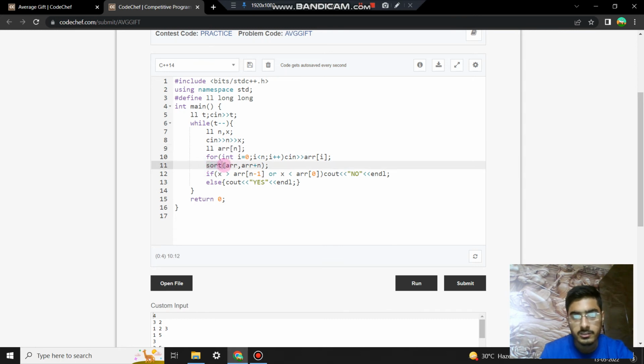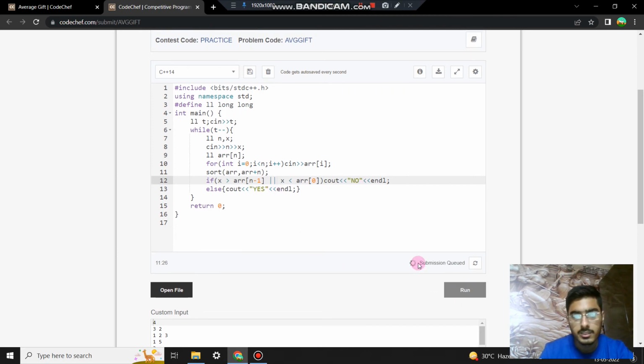Sort is the inbuilt function in C++ to sort an array of size n. Now we are checking if x is greater than the array at n minus 1, because the indexing is 0-based, or x is less than a of 0. We output no, otherwise we output yes.